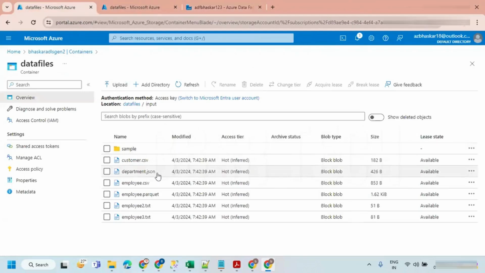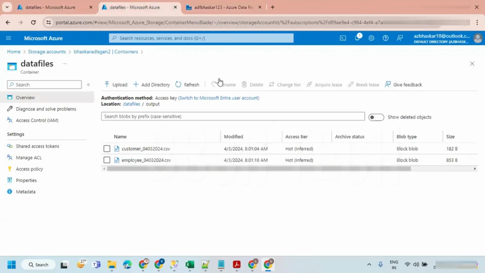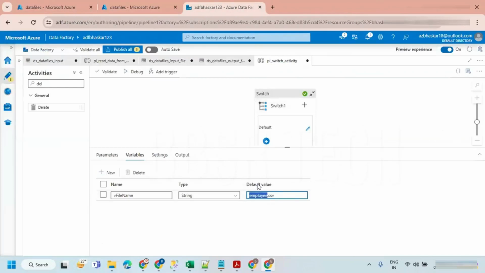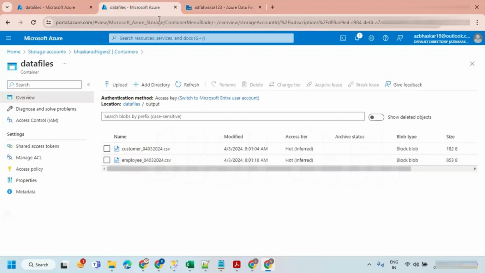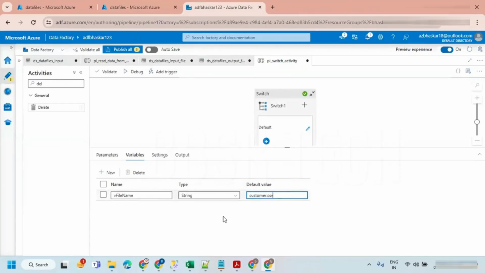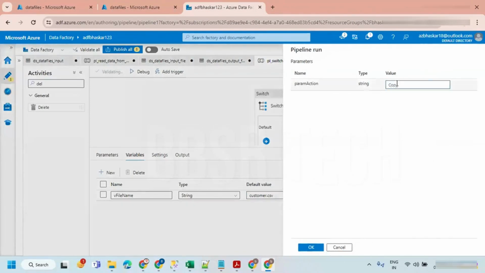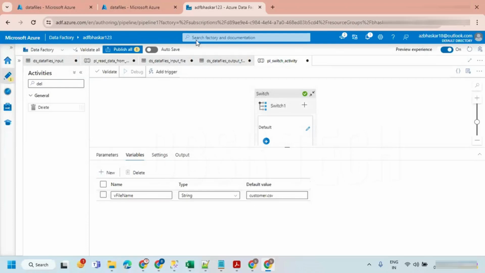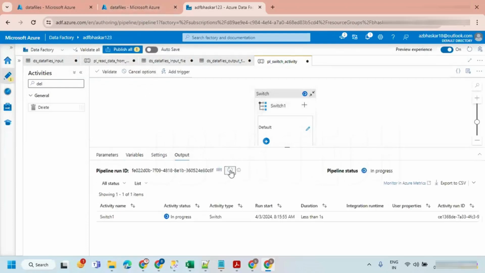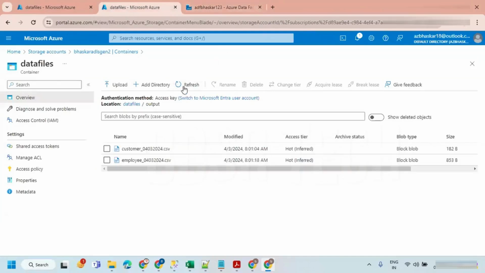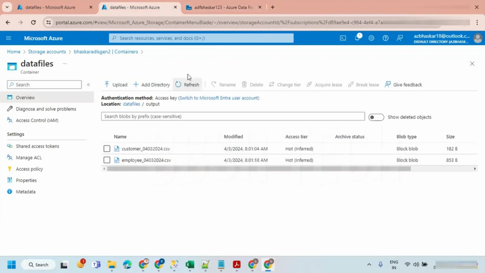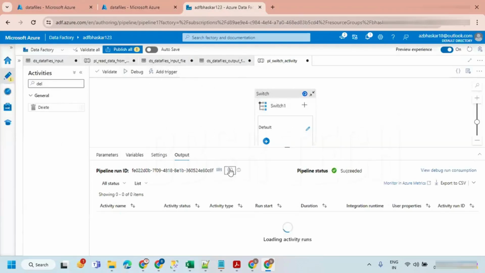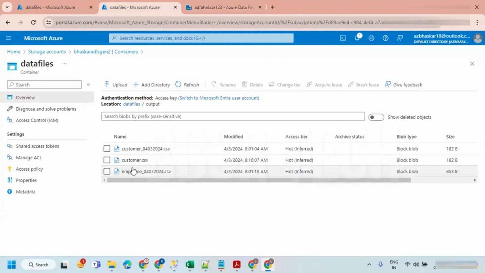Okay, so in the data factory, in the variable, I'm just going to say some other file. Let's say department.json. Let me keep customer.csv. Now again, I'm just running it. Let's say it is a copy. Then the customer.csv file is going to be copied because this is dynamic. Let's refresh. If you refresh this, you can find customer.csv.